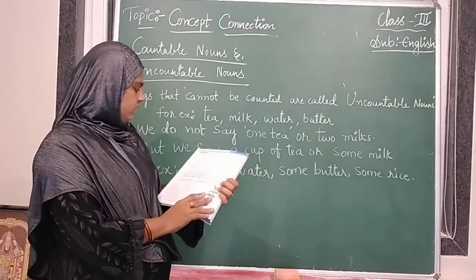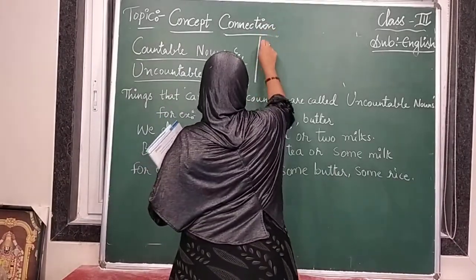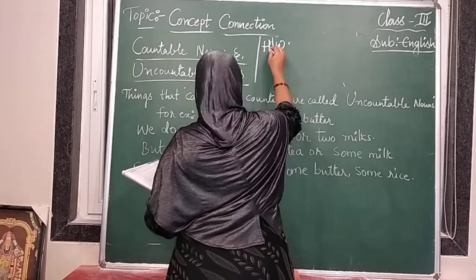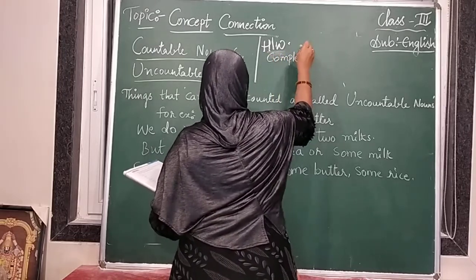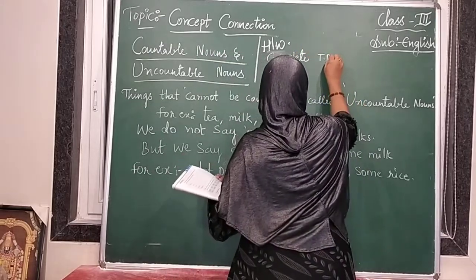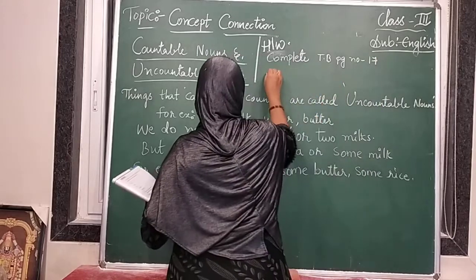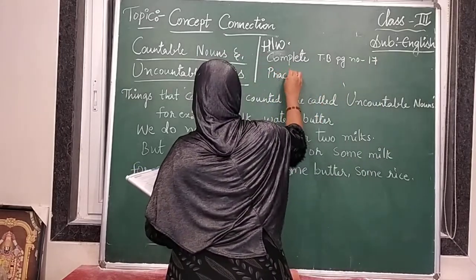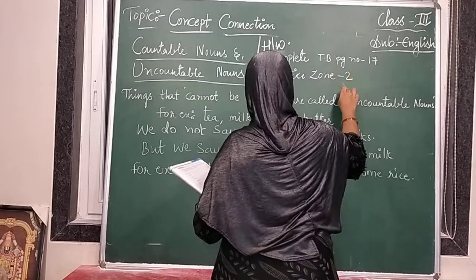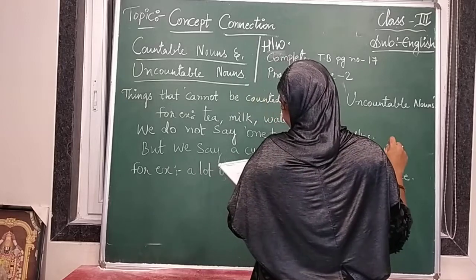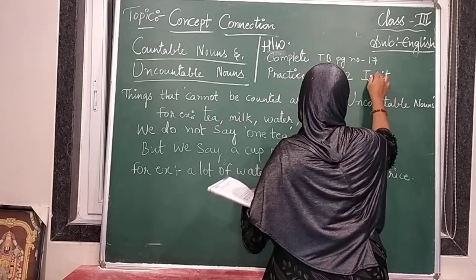Okay, so now your homework is: textbook page number 17, practice zone 2, first bit.